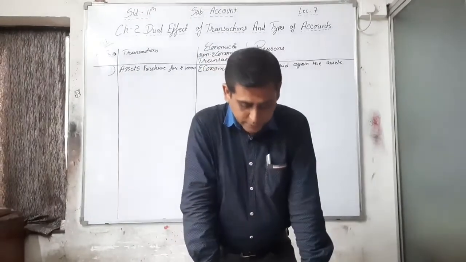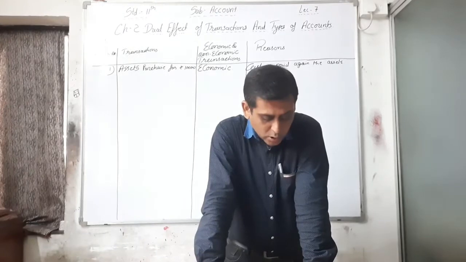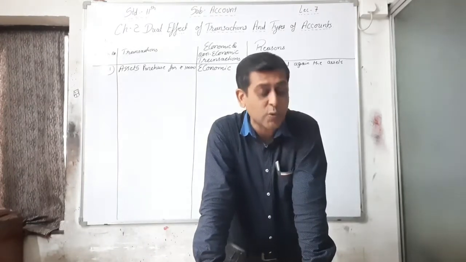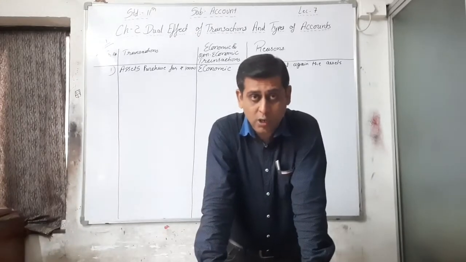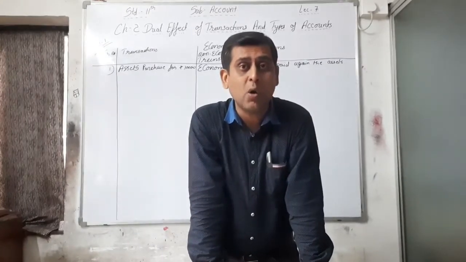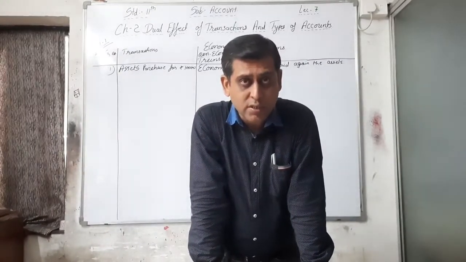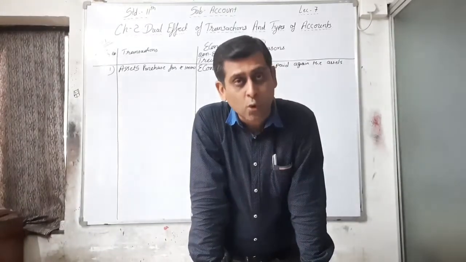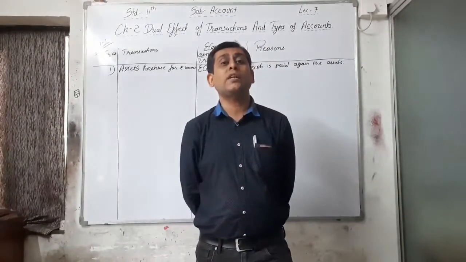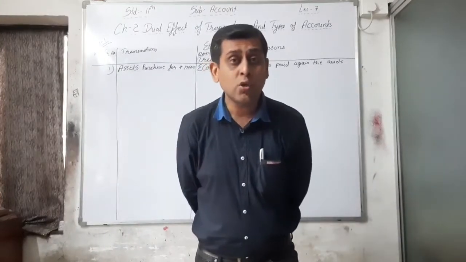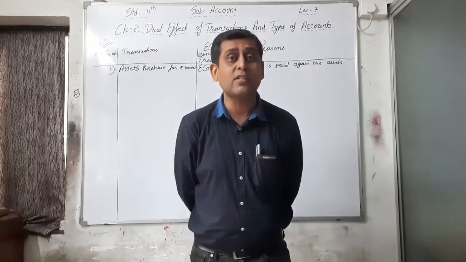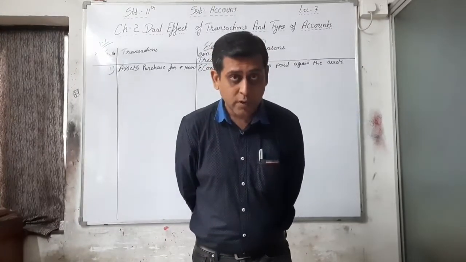Now the third: asset sold for rupees 20,000. The party name is not given and no paid or received amount is mentioned. It only says asset sold for 20,000. That means in exchange for the asset sold, you are receiving rupees 20,000 on the spot, right?